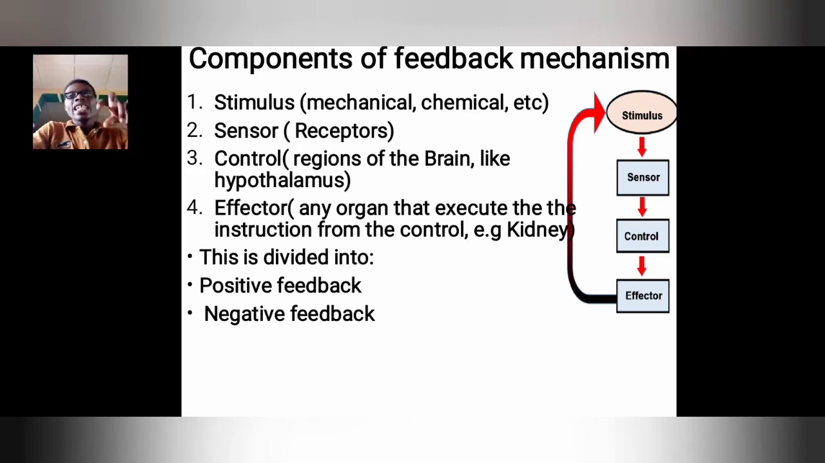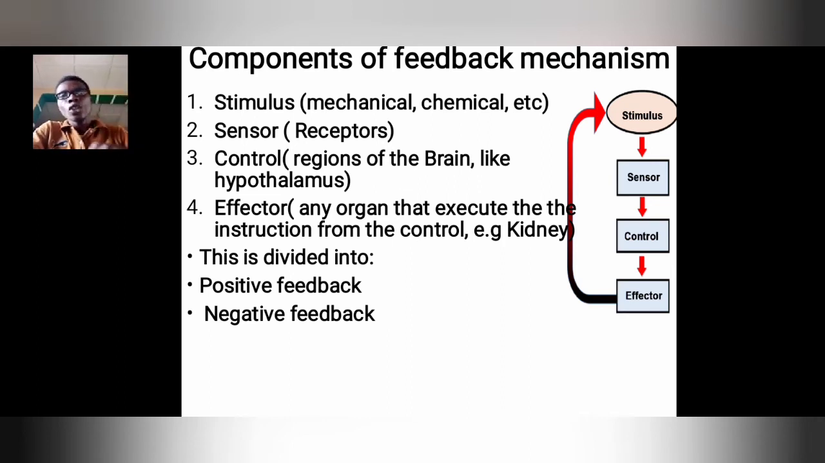Is it for me to stop the stimulus? What action should I take to stop the stimulus? That's what the control center will be thinking. Then when it makes that decision, it will execute that thought by an effector organ, or an effector. So the one that will execute what has been planned by the control center is the what? Effector.